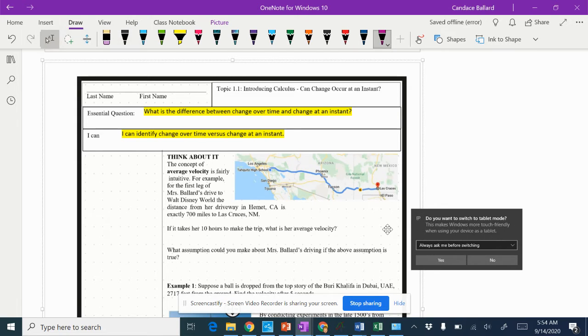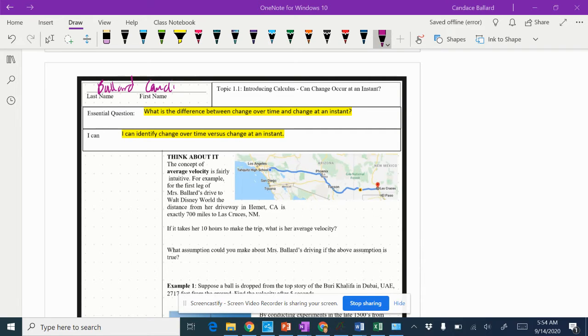All right, so when we're taking notes, as always, we write our last name and our first name up here at the top. And then you can pause this if you want to. We need to write the essential question: what is the difference between change over time and change at an instant? And I can identify change over time versus change at an instant.